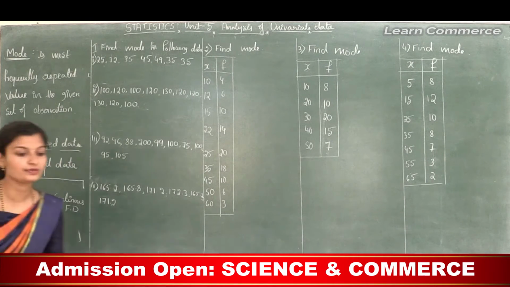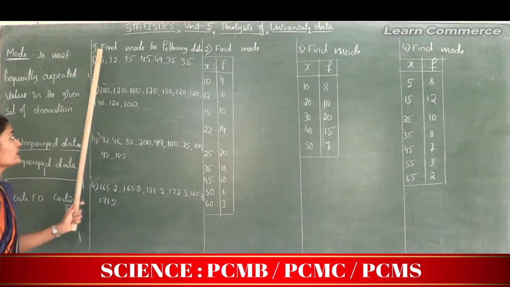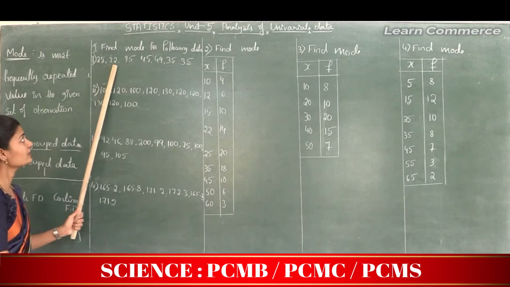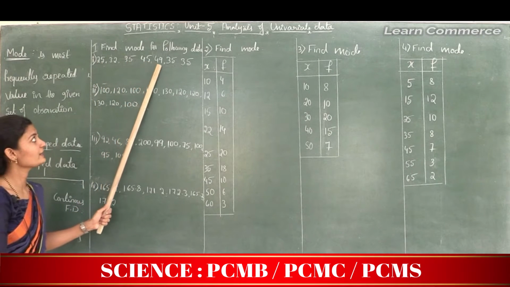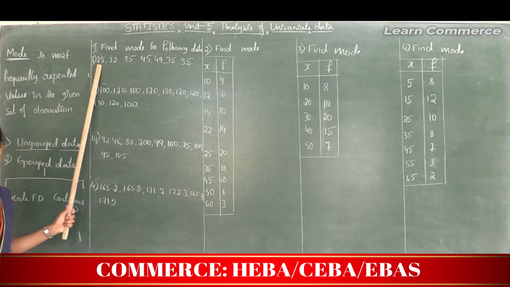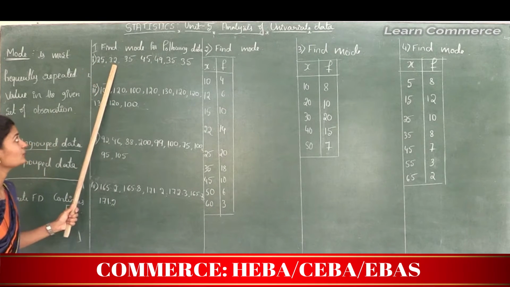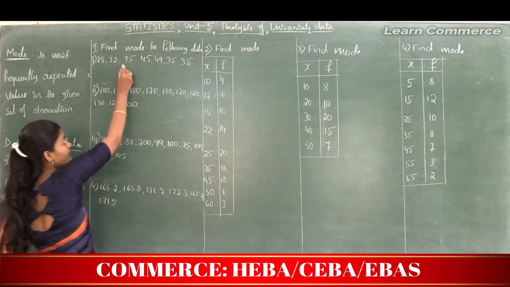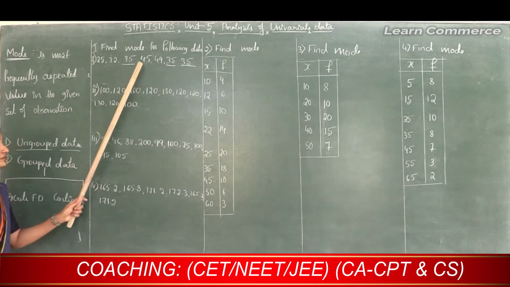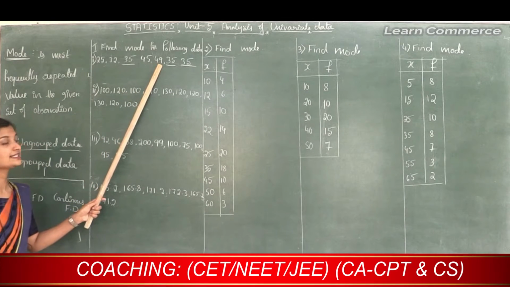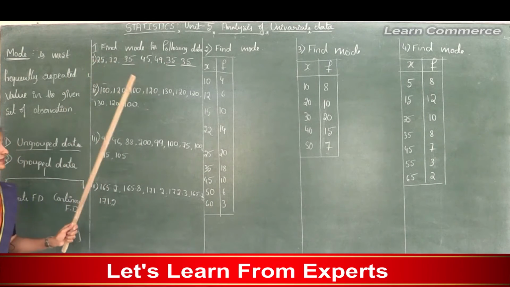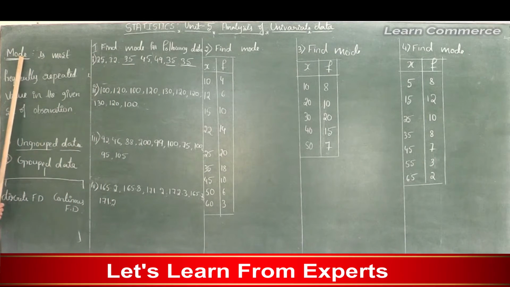Let's see the example. The first example is: find the mode for the following data, and the given information is 25, 32, 35, 45, 49, 35 and 35. See here, 25 is repeated only one time, 32 is repeated only one time, and 35 is repeated 3 times, 45 is repeated one time, and 49 is repeated one time, but 35 is repeated 3 times.